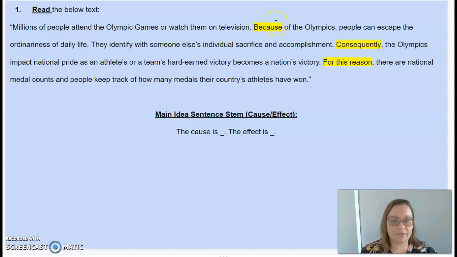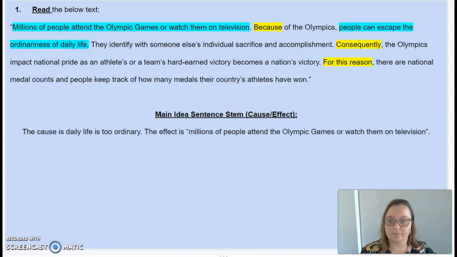So the next thing we need to figure out is what is the cause and what is it affecting? Okay, so there really were a couple of different answers you could have given here. The cause and effect that I picked out that I feel like is the main cause and effect are highlighted in blue here. So millions of people attend the Olympic Games or watch them on television.